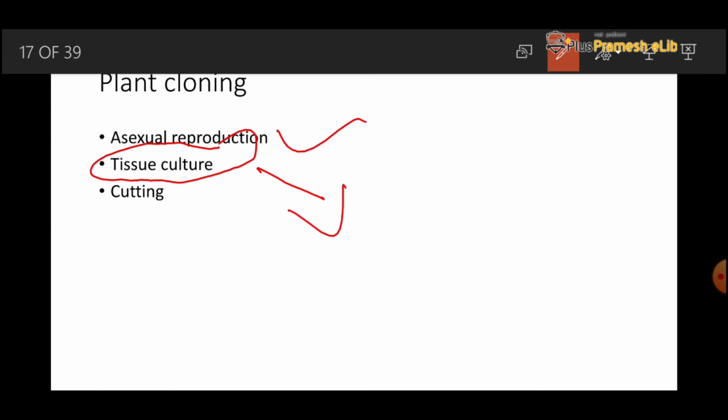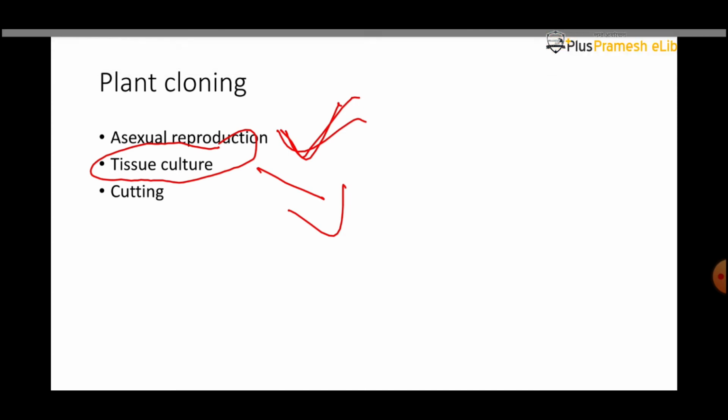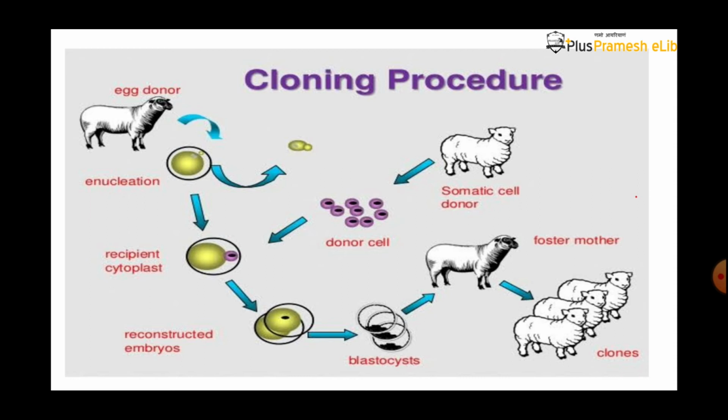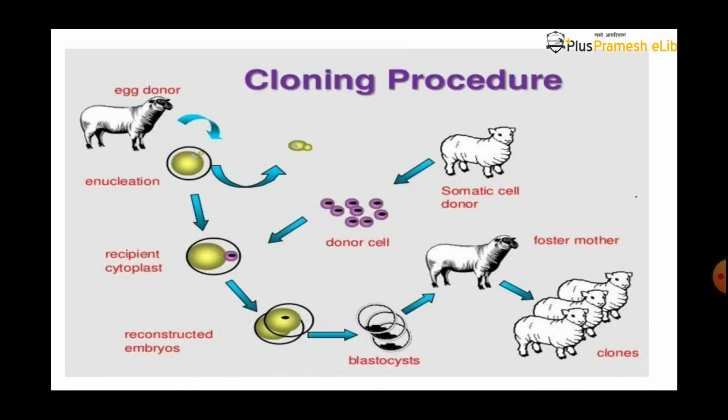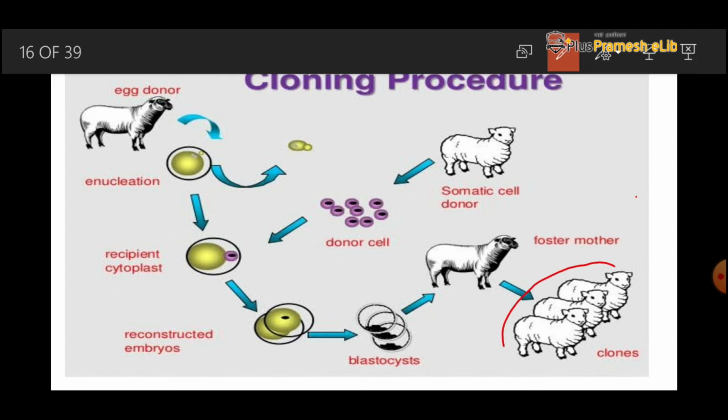Genetically means the genetic makeup, or the DNA, of the child is the same as their parents. In the last slide, we can say the DNA of these is similar to this.